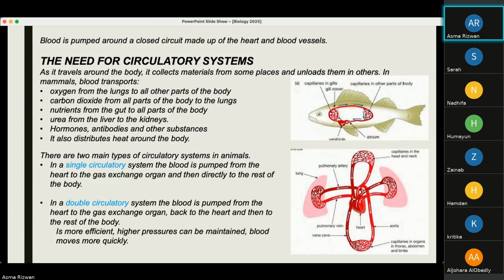Again, when the cells respire, they give out carbon dioxide, which needs to be excreted out of our body, which is done by the lungs. The blood transports nutrients from the guts to all parts of the body. Again, we need healthy living tissues, so we need cells, so we need nutrients. We need to get rid of the urea from the liver, so it's carried from the liver to the kidneys. We need hormones circulating in our bodies. We need antibodies to fight off diseases, always circulating in our bodies, and other substances. And it also distributes heat around the body, which we studied as vasodilation and vasoconstriction.